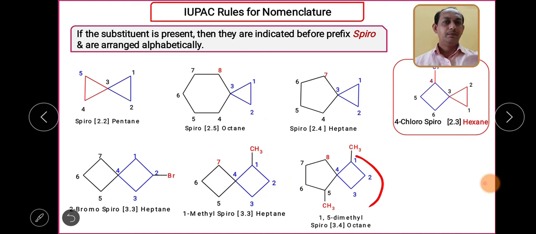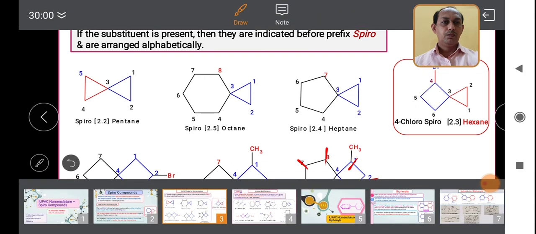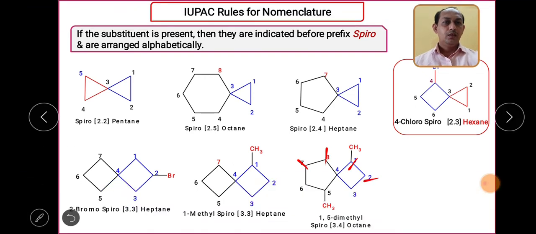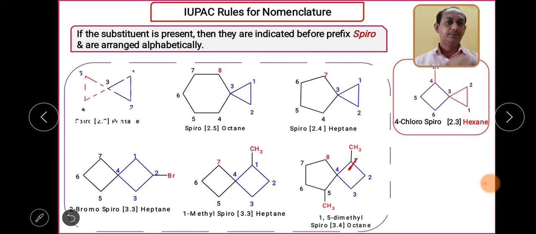So what will be the name? 1,5-dimethyl spiro, then in the bracket 3.4, and the number of carbons 8, so octane.